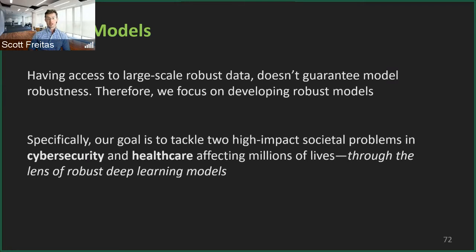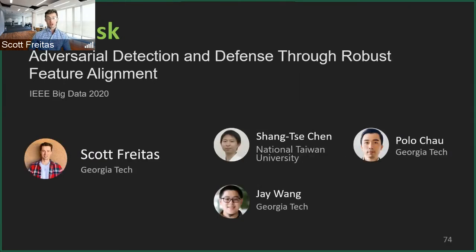Specifically, in this part of our dissertation, the goal is to tackle 2 high-impact problems in cybersecurity and healthcare affecting millions of lives through the lens of robust deep learning models. And this brings us to the first work, Unmask, Adversarial Detection and Defense Through Robust Feature Alignment. This was presented at IEEE Big Data 2020. This was a collaboration between myself, Shang, Polo, and Jay.